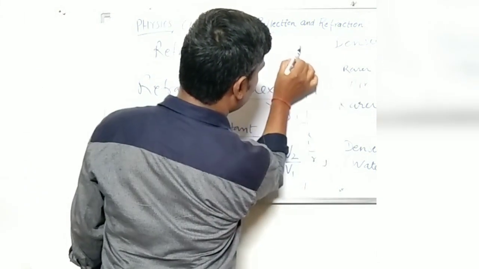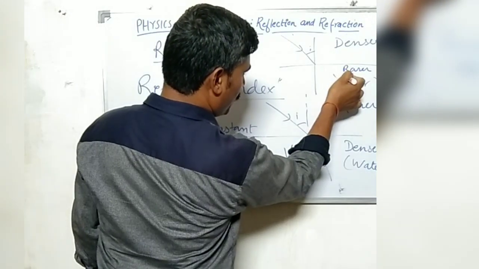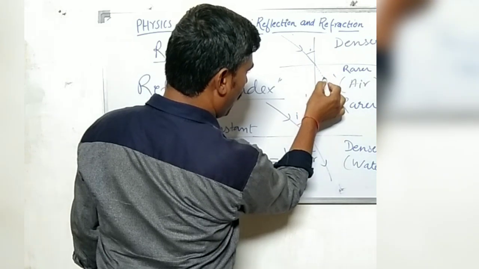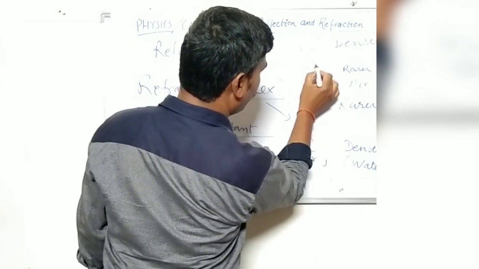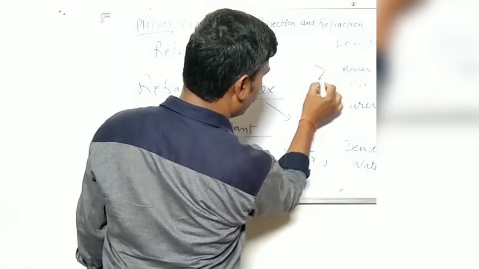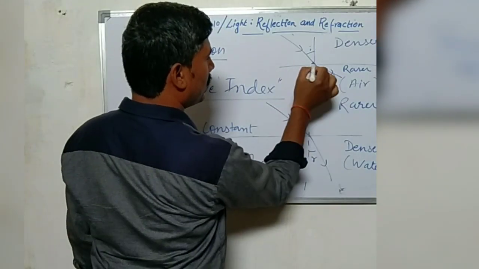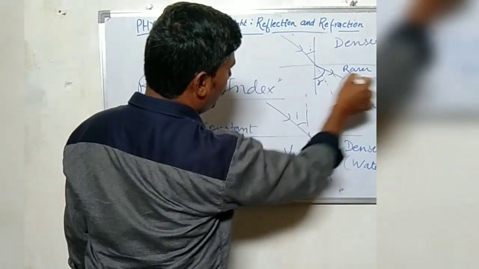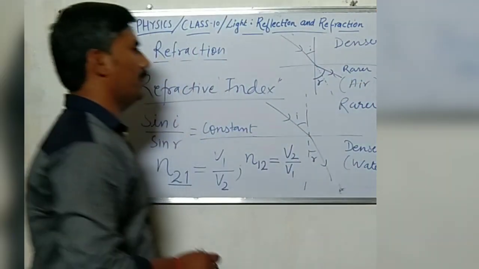If the light ray goes in this direction, medium 2 is the rarer medium, so it moves away from the normal. This is the original path, so away from the normal is this, and the angle of refraction will be this. So when a light ray travels from denser medium to rarer medium, it always moves away from the normal.